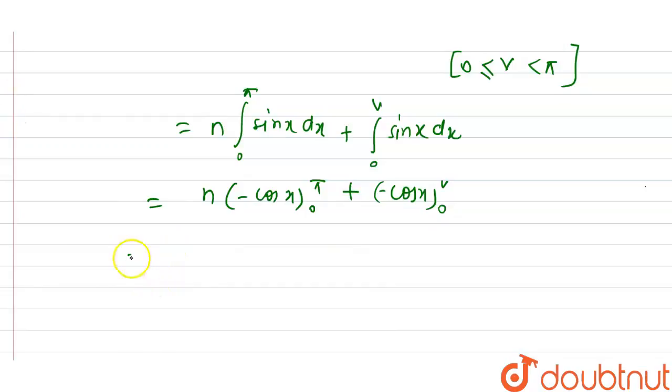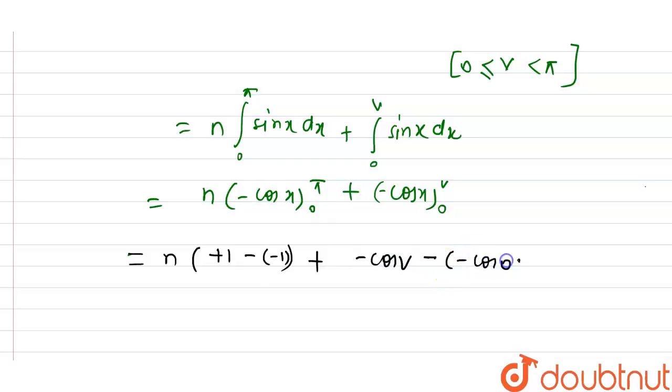So it will be n into, on putting π it will be minus 1, and minus minus becomes plus, so plus 1, minus on putting 0 it will be 1. Basically it will be minus 1 because we already have minus here. Plus, on putting the limits, minus cos v minus minus cos 0. So this is the limit.